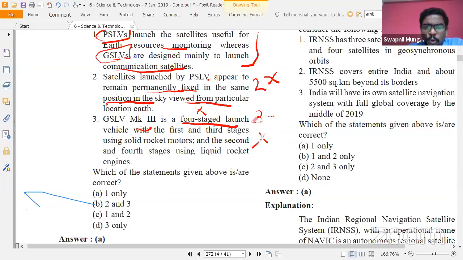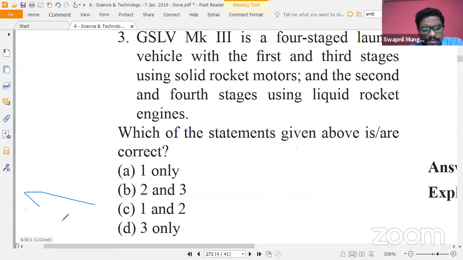So even if you don't know such a factual detail, whether it is a 4-stage or 3-stage rocket launch vehicle, if you only know the basic difference between PSLV and GSLV and their full forms, you might be able to solve this question by eliminating the second option. If you eliminate the second, this is not going to be the answer.